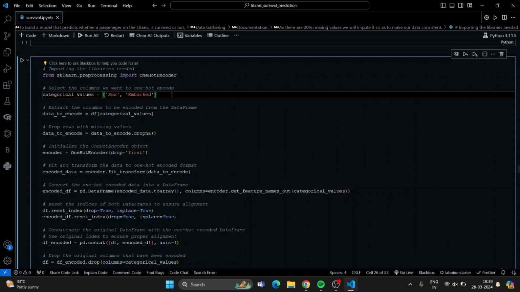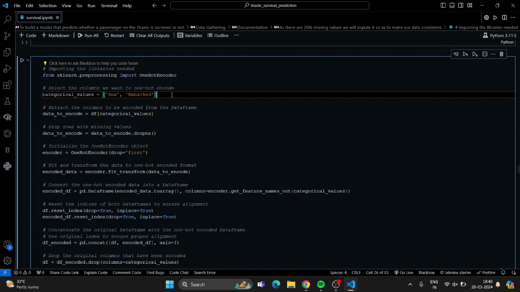So how will one hot encoding look? If we see the sex attribute, it has only two values, male and female. Our data will look like this: the sex attribute will be removed, and male and female attributes will be formed, denoted as 1 and 0. If it's male, it will show 1, and if it's not, it will show 0.